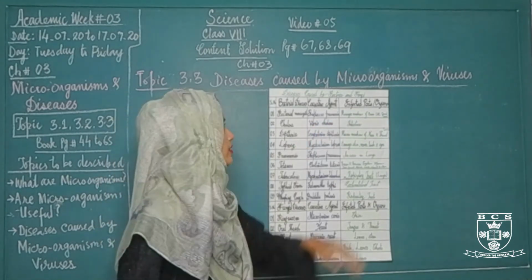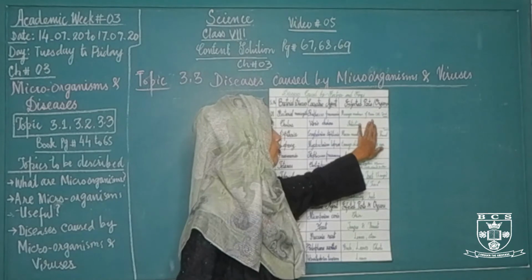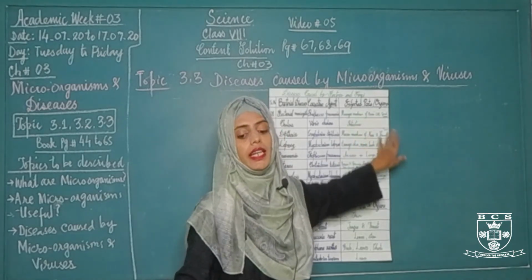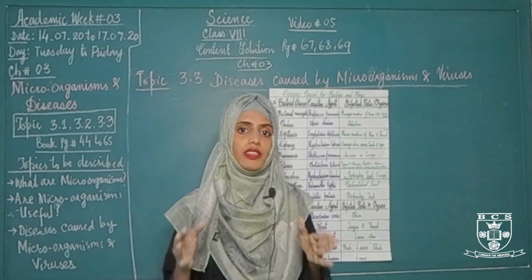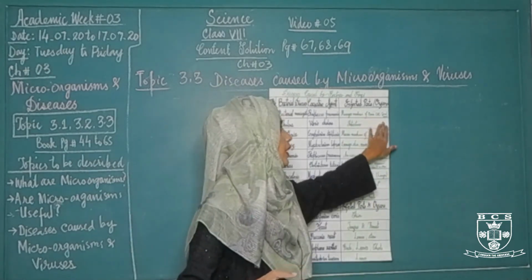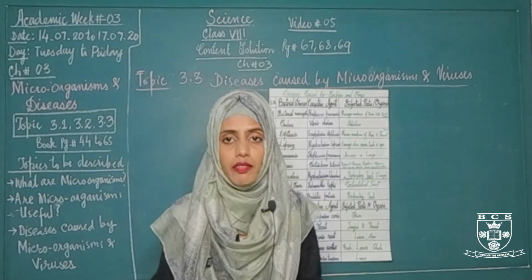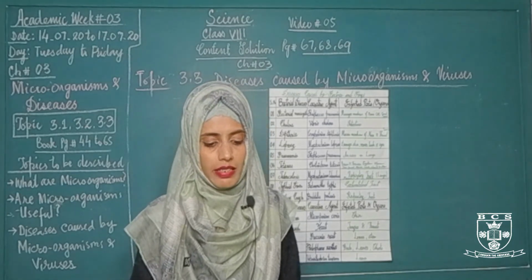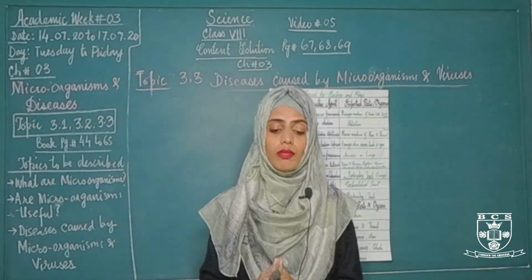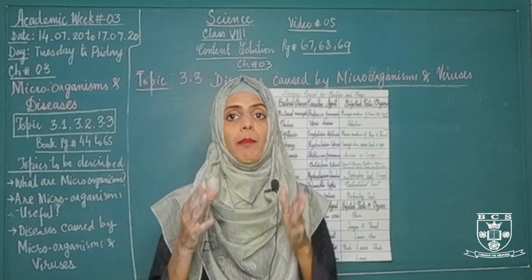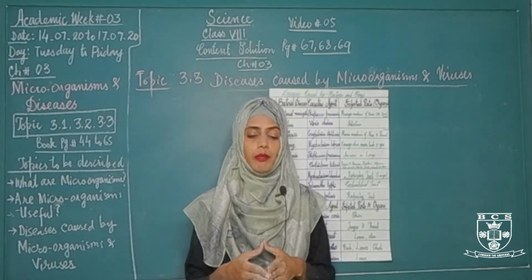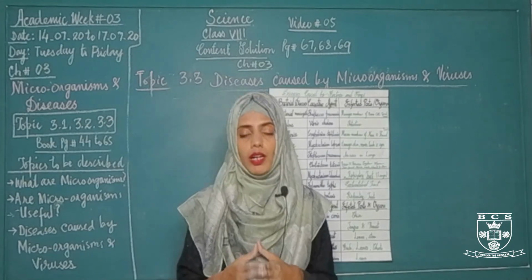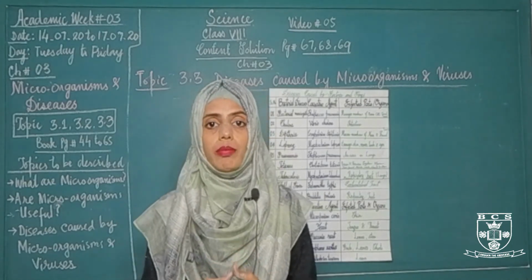What happens in this disease? The meningeal membrane of the brain and spinal cord will be damaged. This bacteria damages the meningeal membrane which is present around the brain and spinal cord as well as the central nervous system. As a result, permanent disability can happen, loss of hearing can happen, or a person can become a learning disabled child.